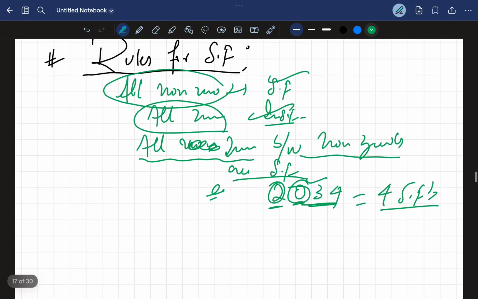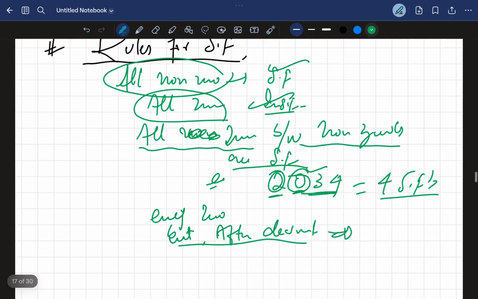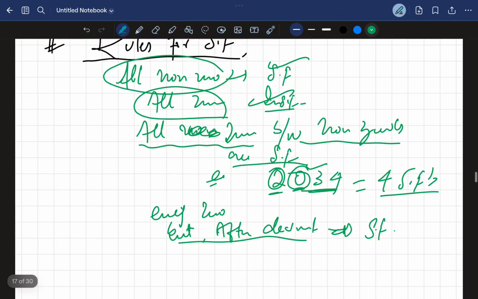And also, ending zeros or trailing zeros or terminal zeros, they should be present after the decimal. Then they will be counted as significant figures. For example, 3.00. First, two conditions should be satisfied: they should be present after the decimal, and they should be at the ending positions.